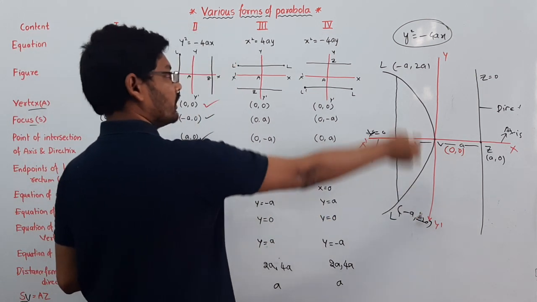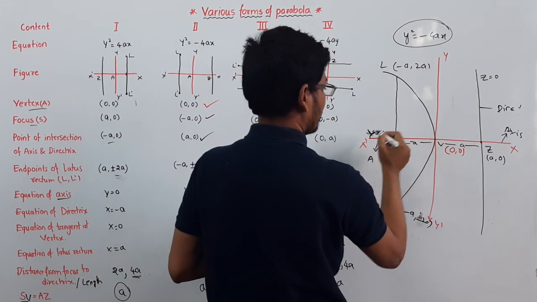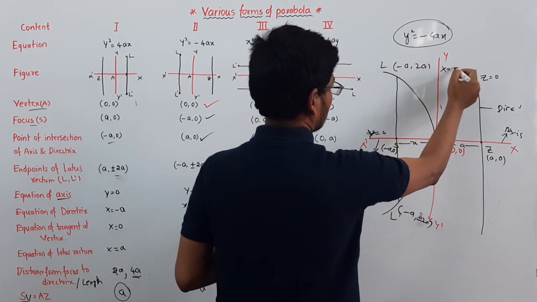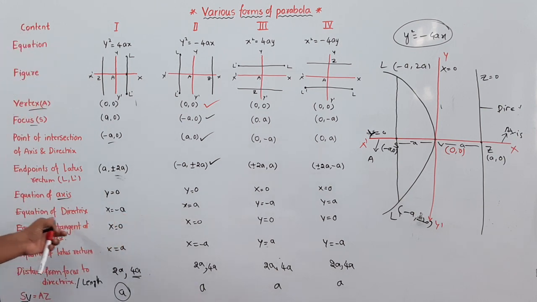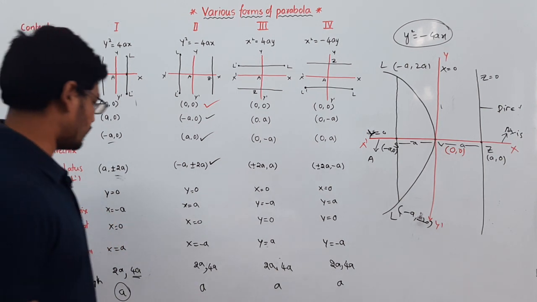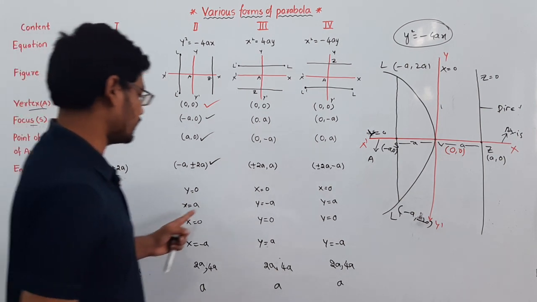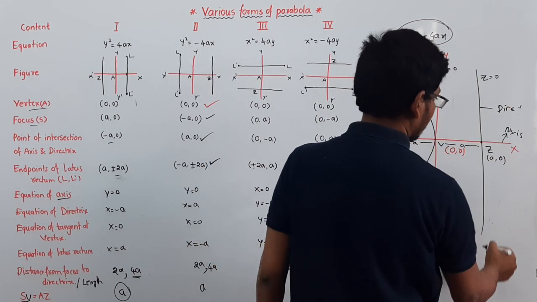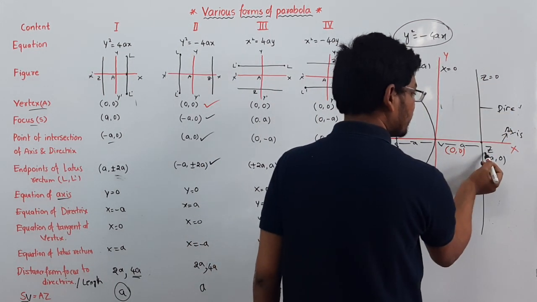The equation of vertex tangent is x is equal to 0, and the equation of directrix is x is equal to a, at a distance of a units.